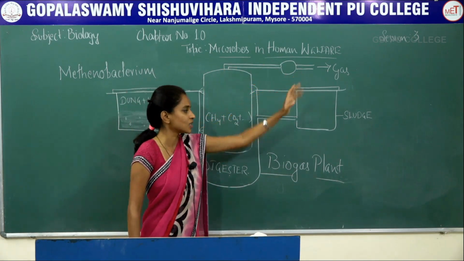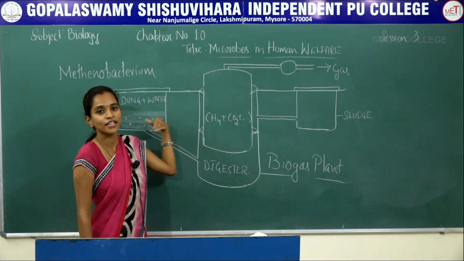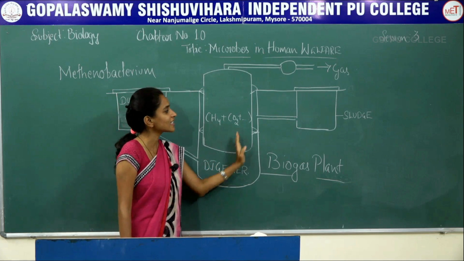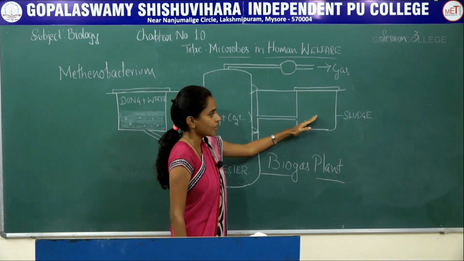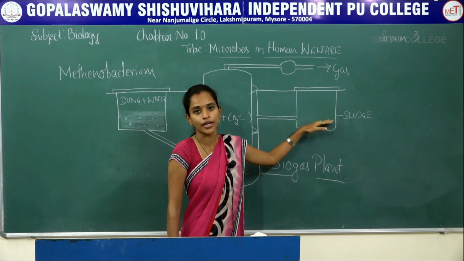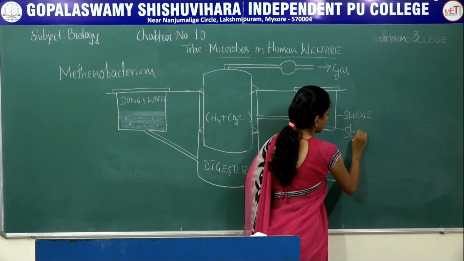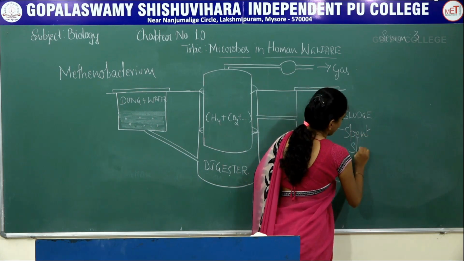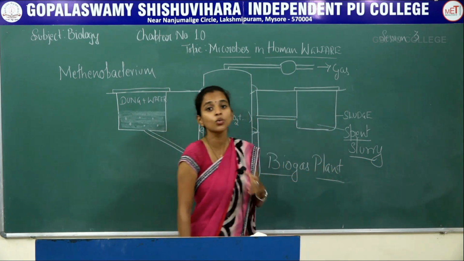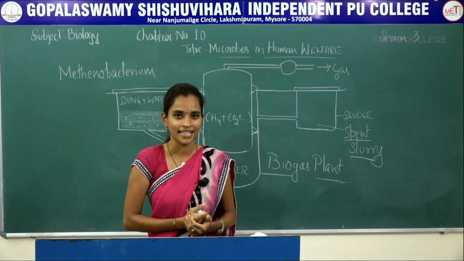After this gas is transferred, the raw materials that have gone through every process, with only the waste products retained, are transferred into the sludge tank. Inside the sludge tank, whatever waste is remaining is called spent slurry. This spent slurry can be used as fertilizers or manures in agriculture.